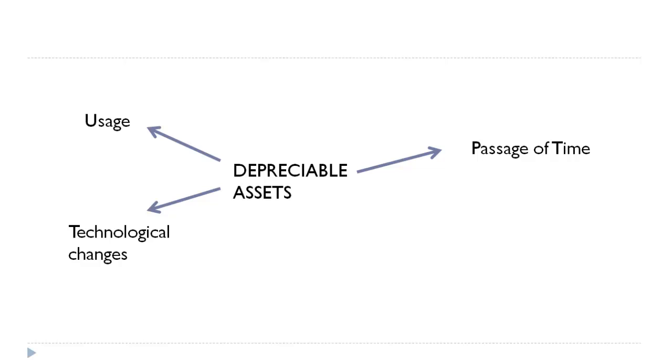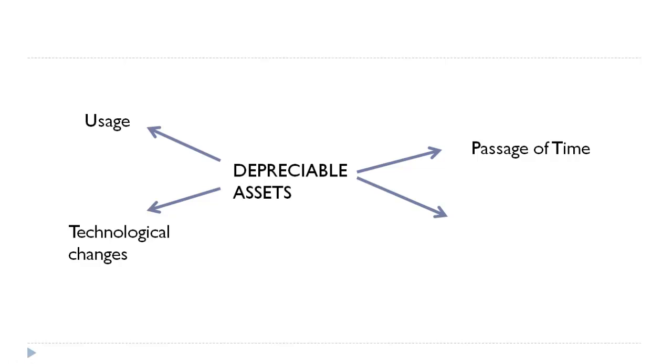A simple example could be the purchase of a car. Purchase a car, keep it in the shed for 6 months, then try to sell it. You will be able to sell it only at 60% or 70% of the value. Simple reason, you have purchased it, you have kept it. Whether you have used it or not, you have had the asset at your disposal. So the passage of time would also reduce the value of the asset.